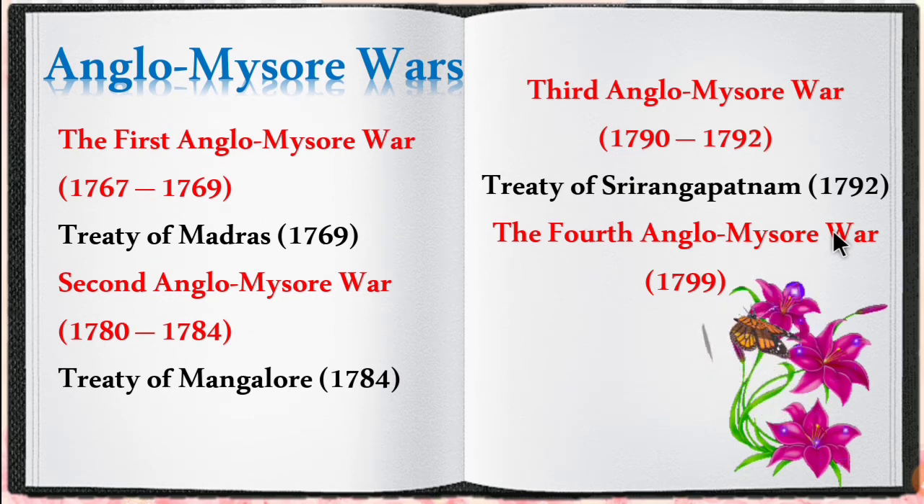According to this treaty, Tipu surrendered half of his kingdom to the British, and he agreed to pay 3.6 crore of rupees as a fine, and also he gave 2 of his sons as hostages to the British. The Treaty of Srirangapatnam was the main reason behind the Fourth Anglo-Mysore War, which was fought in the year 1799.